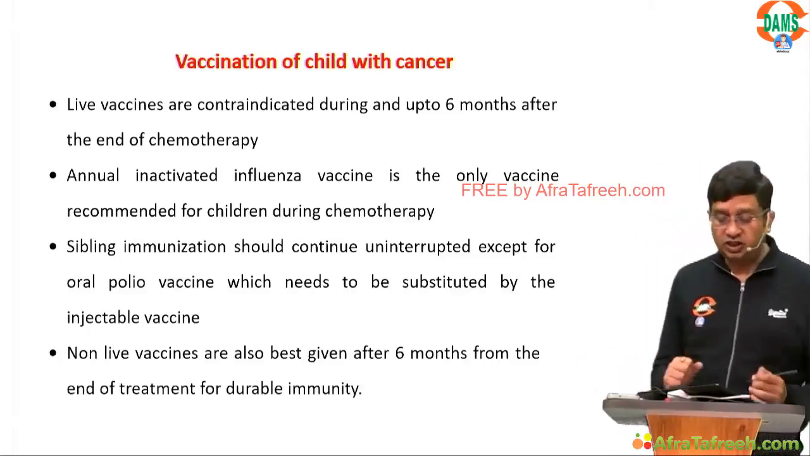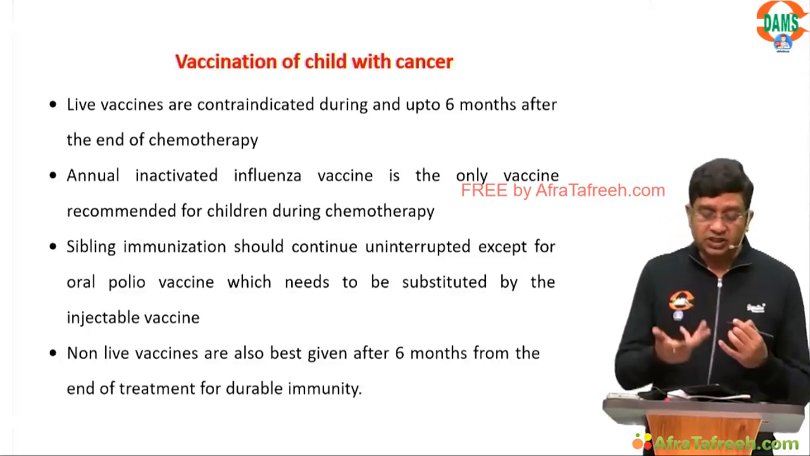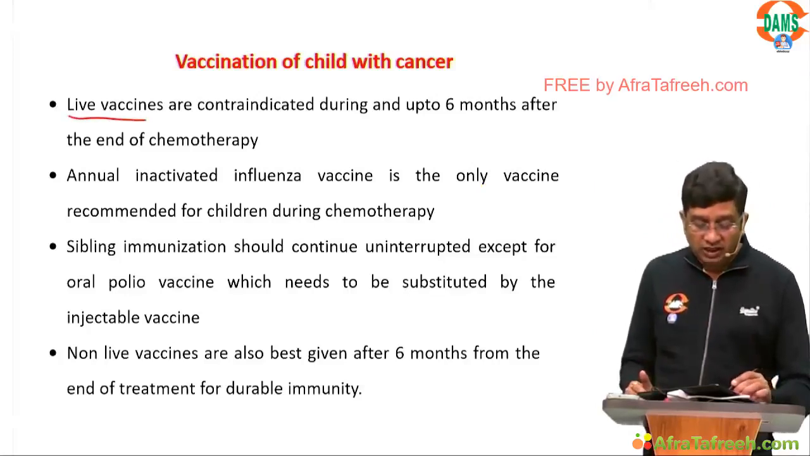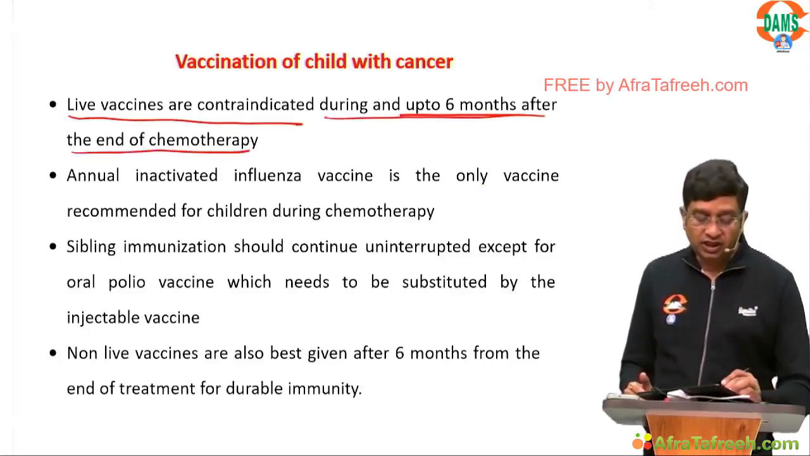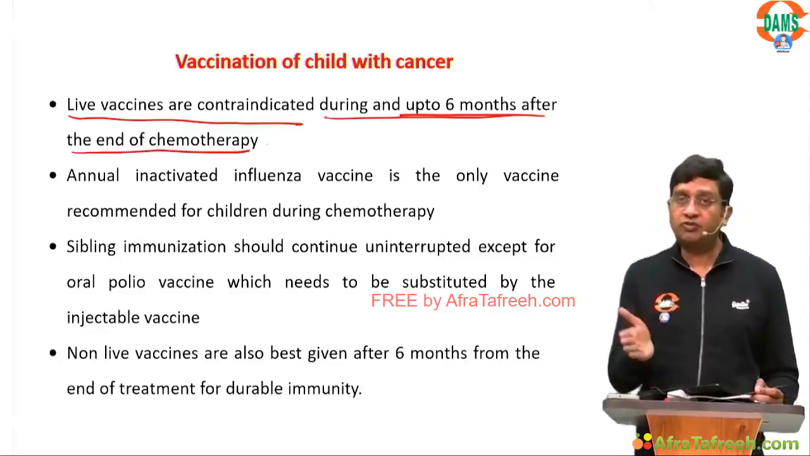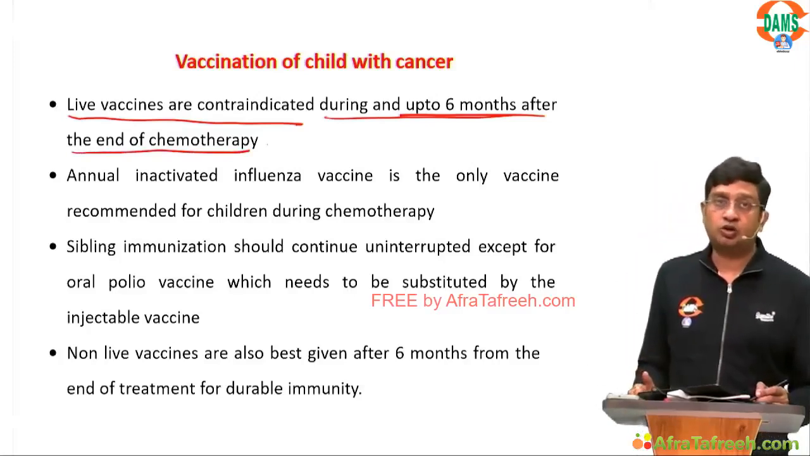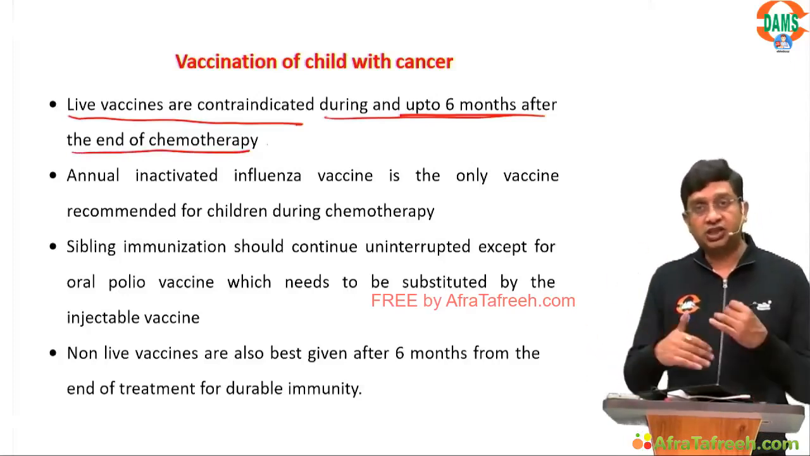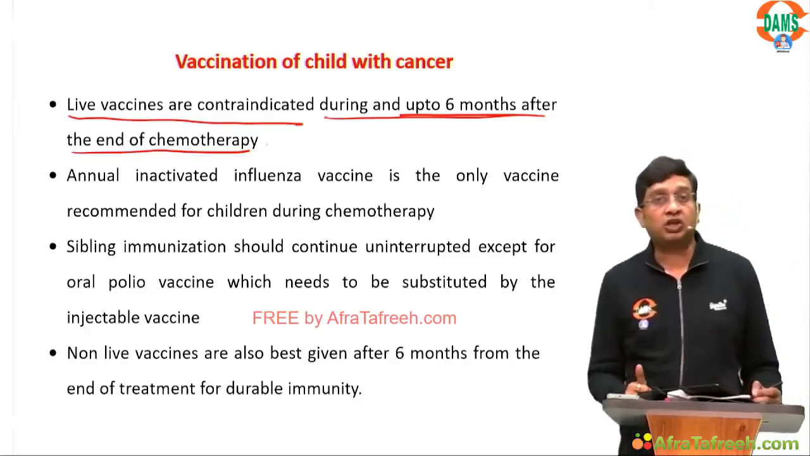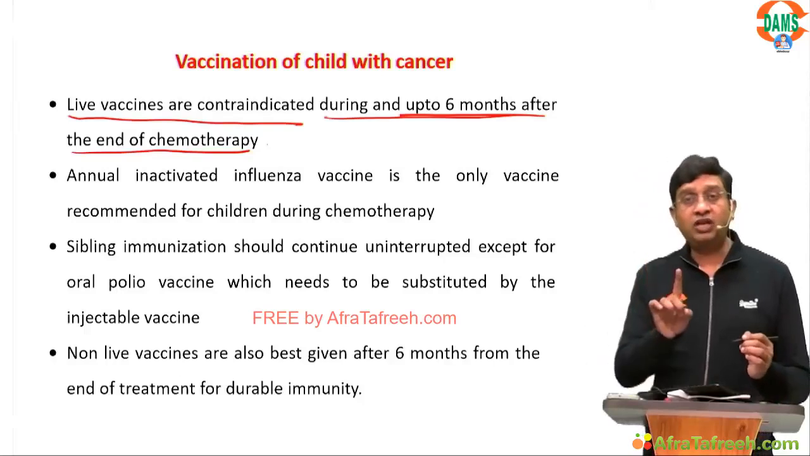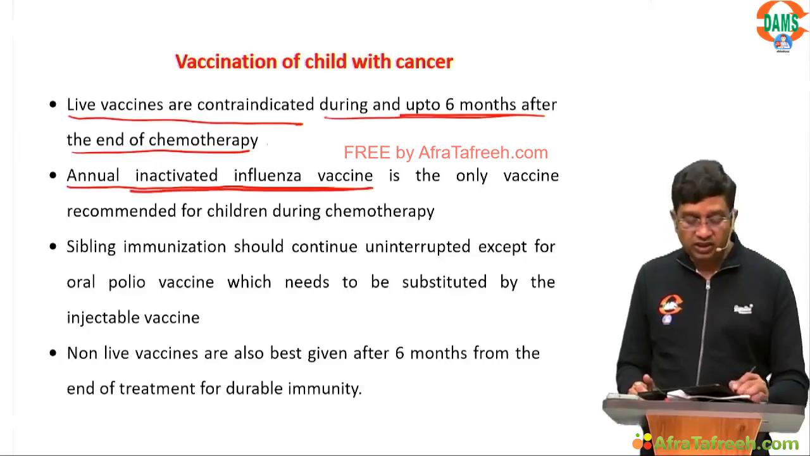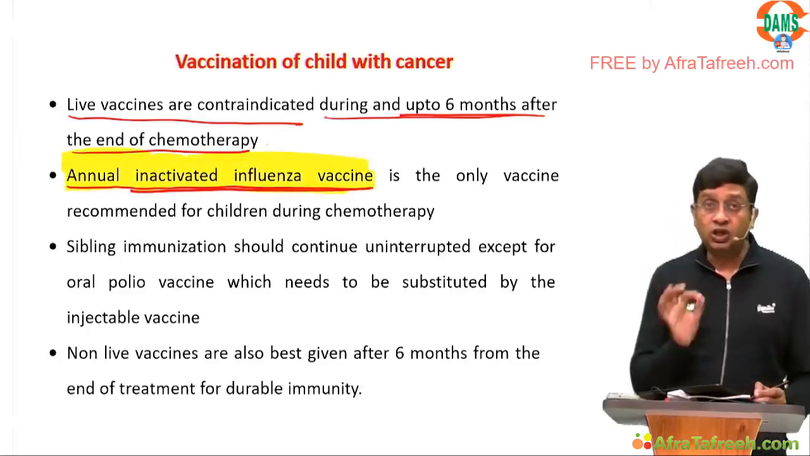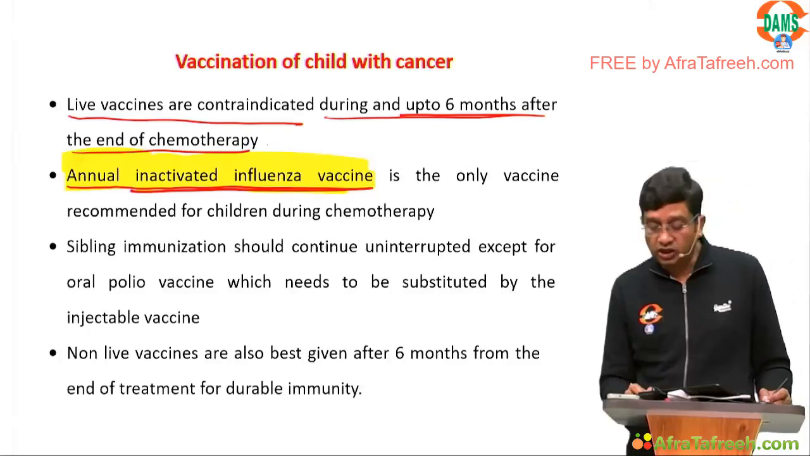First, we talk of a vaccination of a child in a cancer. If a child is on chemotherapy, live vaccines are contraindicated during and up to 6 months after the end of chemotherapy. You should not give live vaccines when a child is on chemotherapy. And even if the child has completed the course of chemotherapy, you should give after 6 months. The only vaccine which is recommended is the annual inactivated influenza vaccine. This is the only vaccine which is recommended for children during chemotherapy.